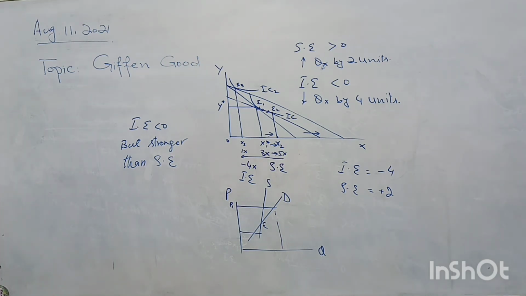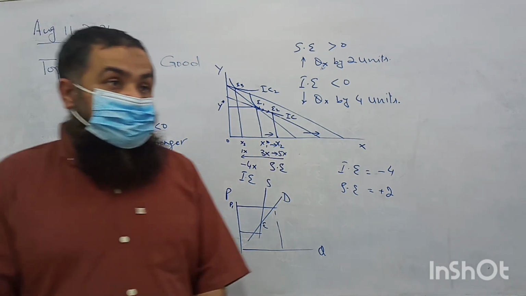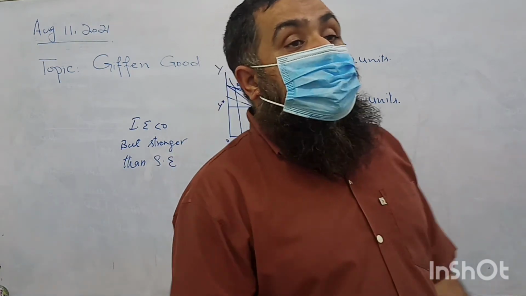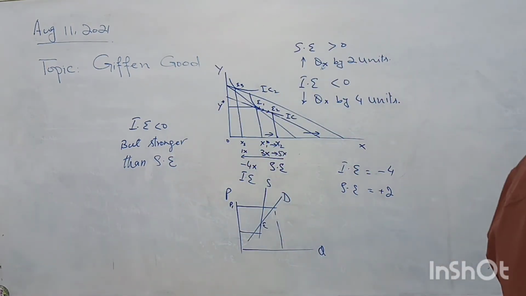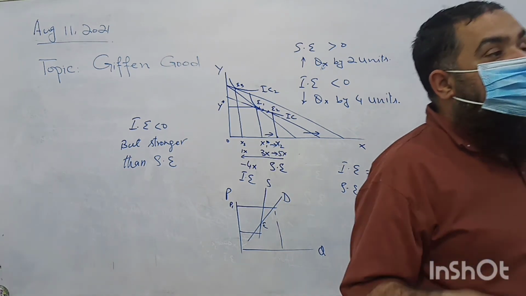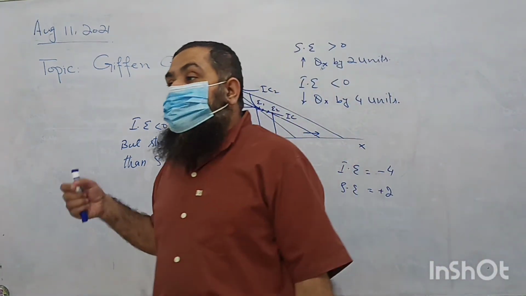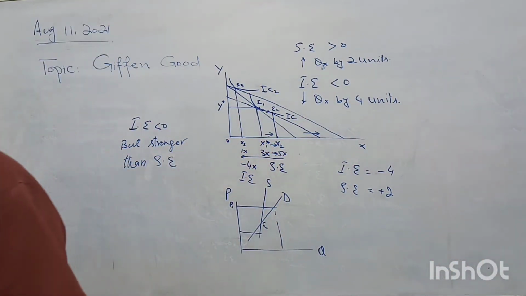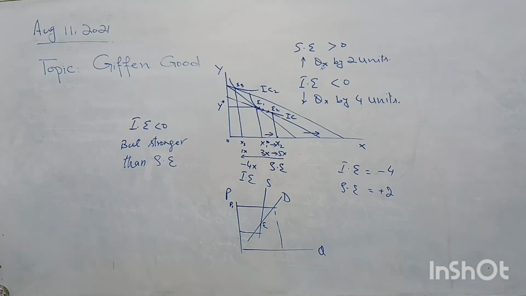And the stock market shares and bonds, they are also a type of Giffen good, because once their prices are increasing, people are going to buy more shares. Investors are investing more in those shares where prices are increasing, because they have the expectation that prices will further increase and they will be able to earn the capital gain on those shares.